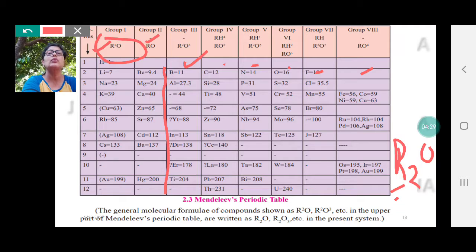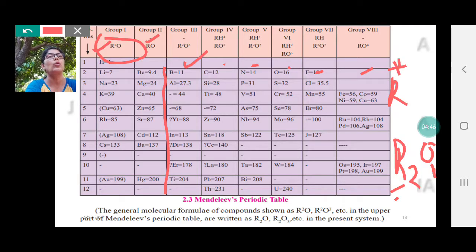So if you take group 1, they form an oxide as R2O. That means the valency of R is 1 by cross multiplying, and the valency of oxygen is 2. That means R is a single positive radical and O is a -2 radical. Therefore, when we cross multiply, we get the formula R2O. Now let's take hydrogen from the first group.